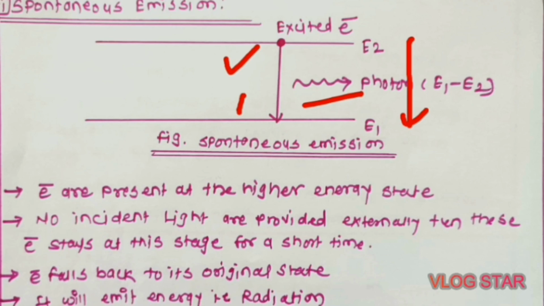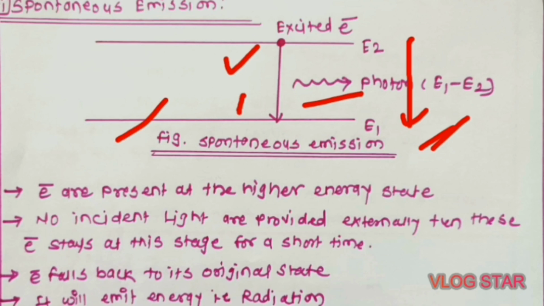These electrons falling back to the ground state may come directly to the ground state, or may follow 2 to 3 steps to reach the ground state. The spontaneous emission process we can see in this figure.